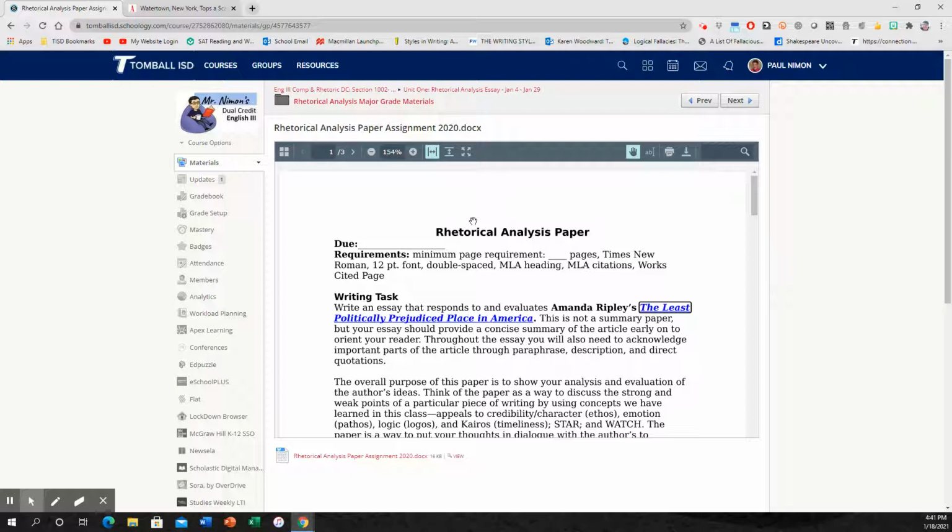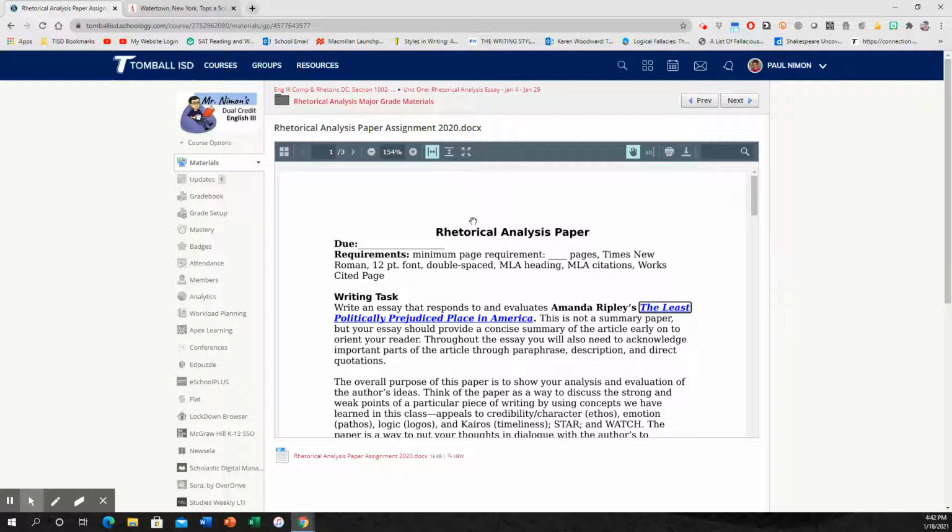Then at the end, you're going to have a conclusion. And in your conclusion, you're going to wrap up your thoughts. You're going to give me basically your overall opinion of the overall effectiveness of this paper, of her article, based on the 4 appeals. And you're going to give me some sort of closing hook, if you will, and look back at your examples on conclusions for how to conclude a paper.